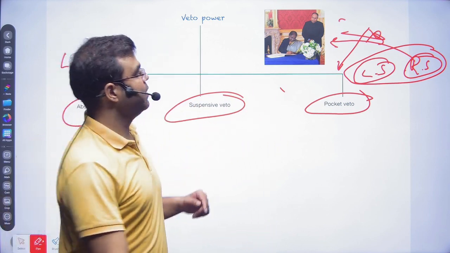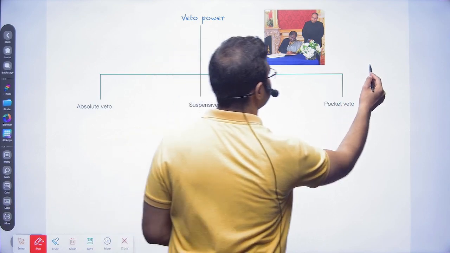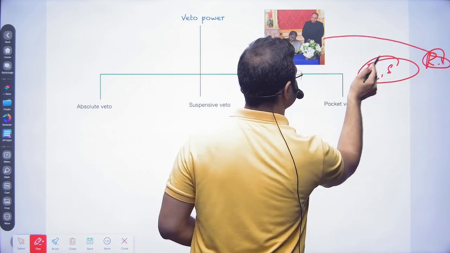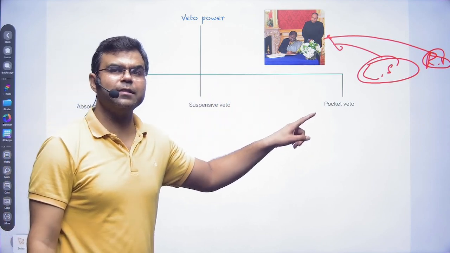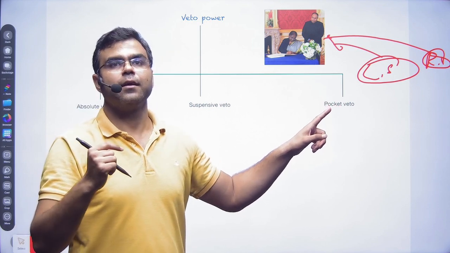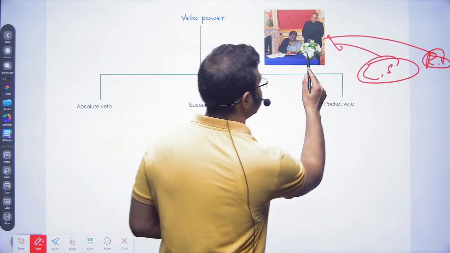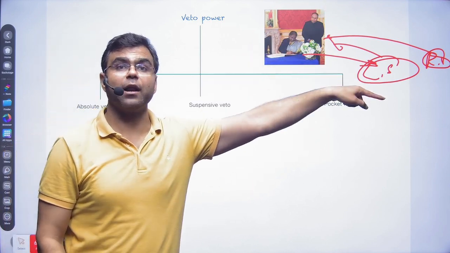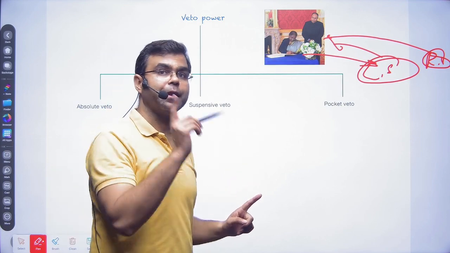What is a suspensive veto? Let's say this is Parliament, and they have sent the bill. Now the President, believing that you should rethink, since there are certain provisions you should think about again, sends it back to Parliament for review.